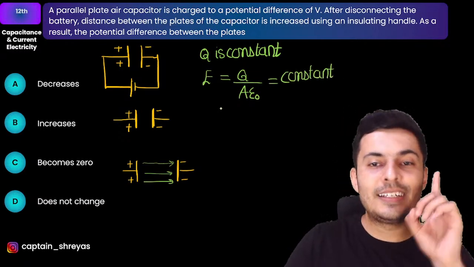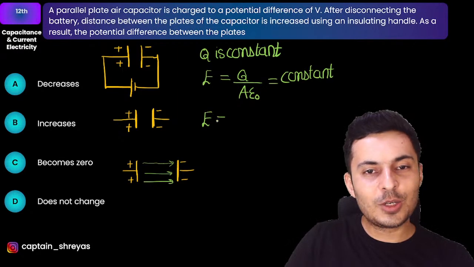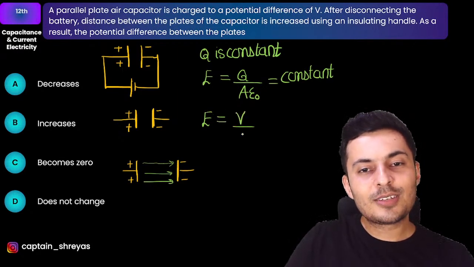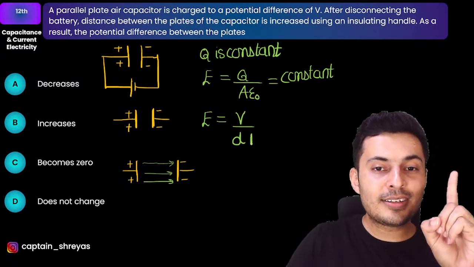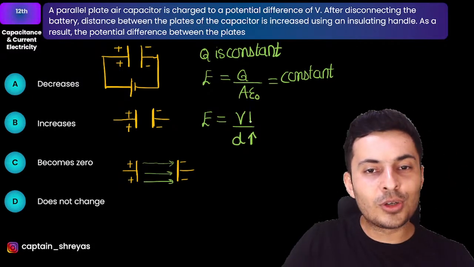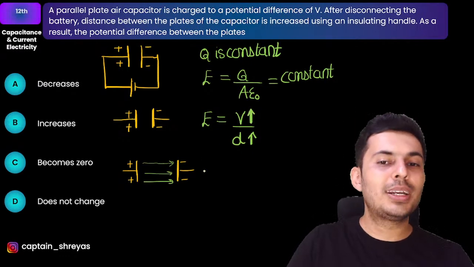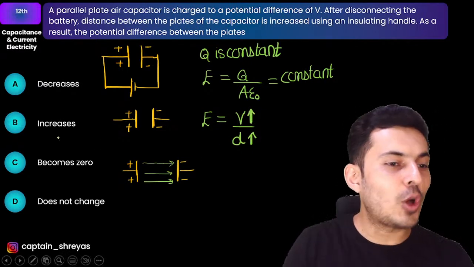Oh, now this is interesting. The moment field is constant, I can use this formula. Electric field is voltage by the distance. E did not change. Distance has increased. Naturally, to keep the ratio same, voltage also has to increase. Hence, that is option B.